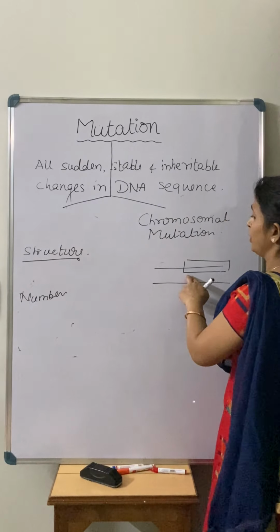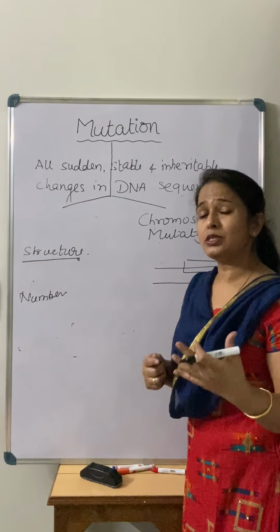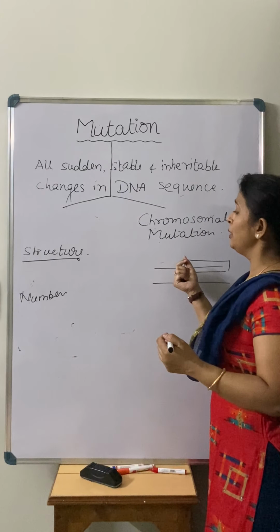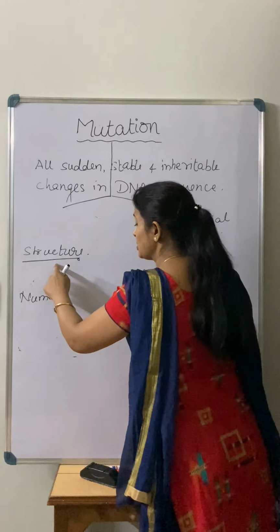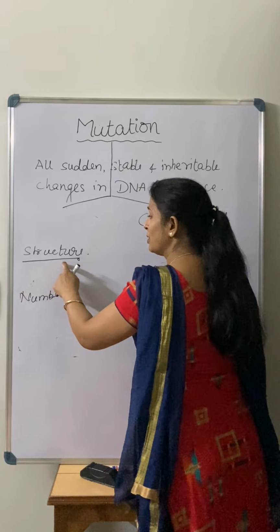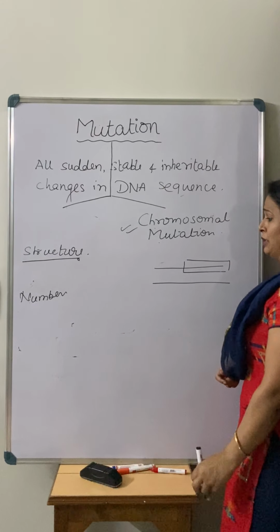That type of mutation, where the changes take place in the structure of the chromosome, we call a chromosomal mutation, right?